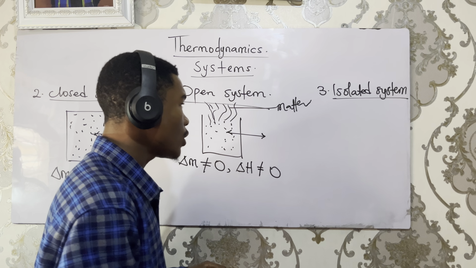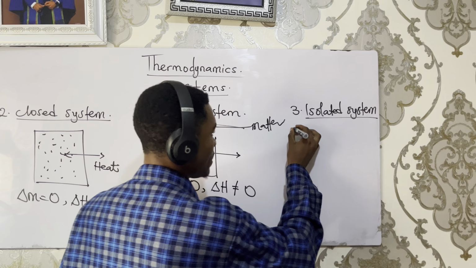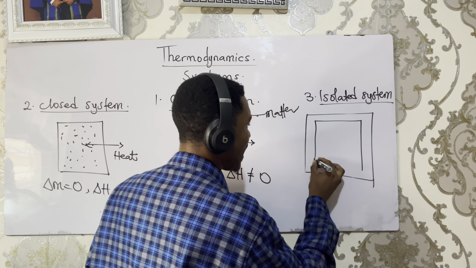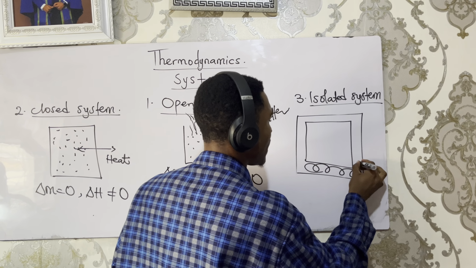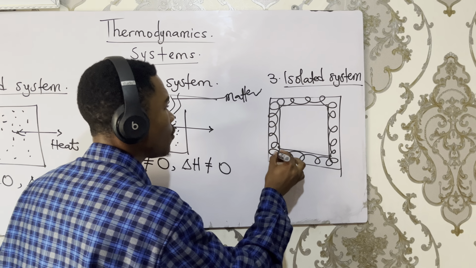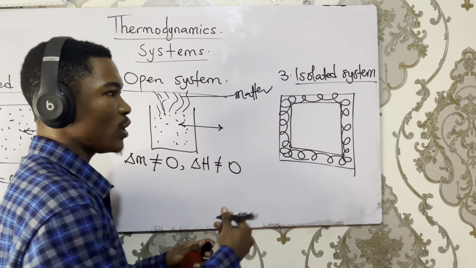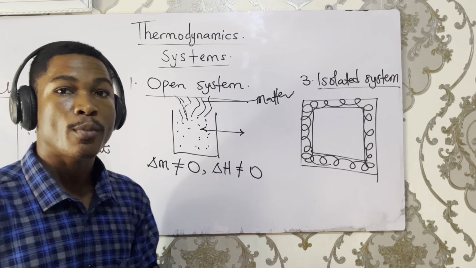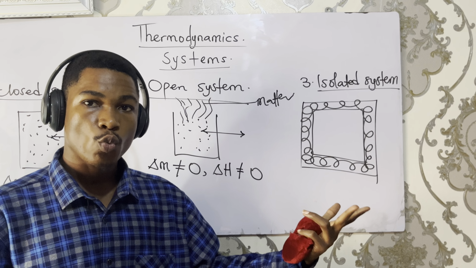So if I have a system and the system is lagged, the function of this lagging or insulating material is to protect the system from exchanging heat with the surrounding.